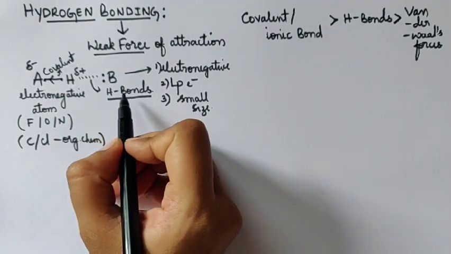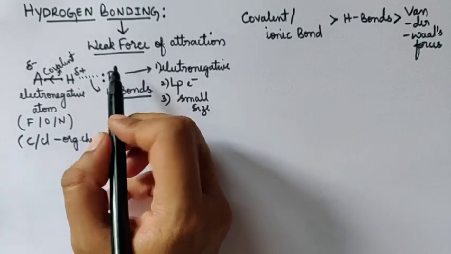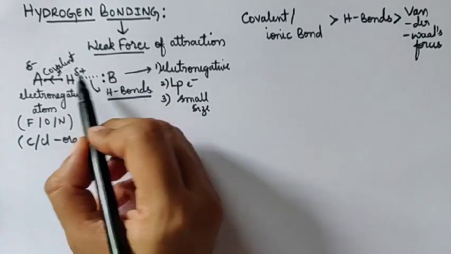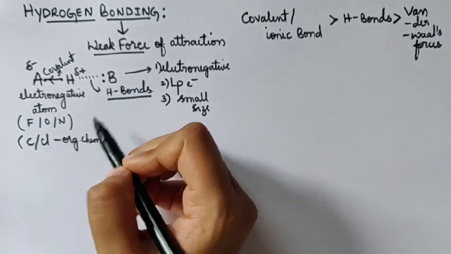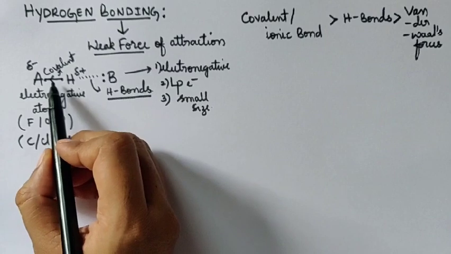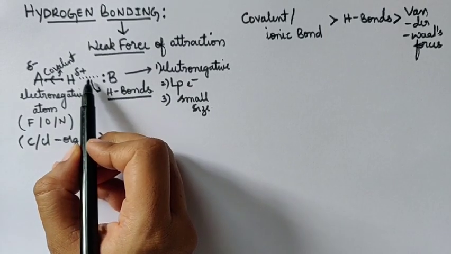So what do you mean by hydrogen bonds? Very simple. It's a weak force of attraction, an interaction between a hydrogen atom and a highly electronegative element, which is called hydrogen bonding. Remember, this is a covalent bond while this is a hydrogen bond.